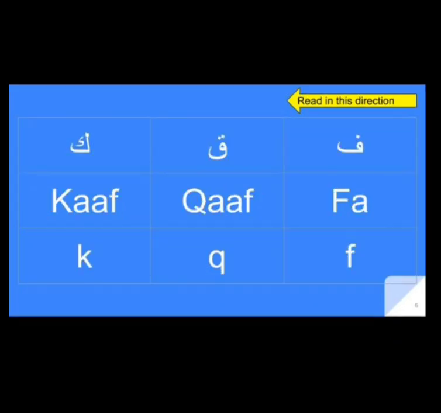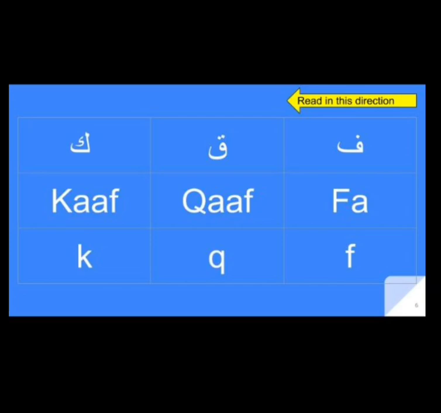The next letters are Fa, Qaf, Kaf. Fa has one point and Qaf has two points. Fa has an F sound. Qaf has a Q sound. And Kaf has a very light sound, a K sound. Fa, Qaf, Kaf. Qaf and Kaf.